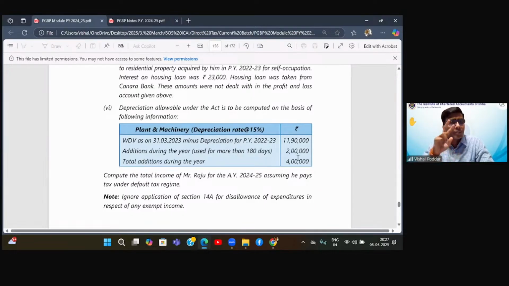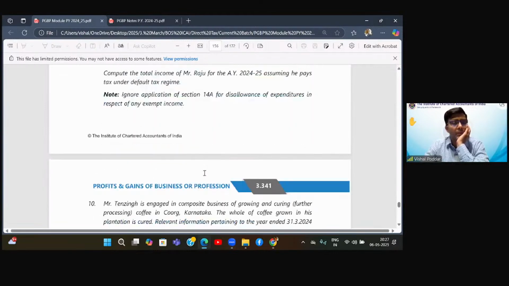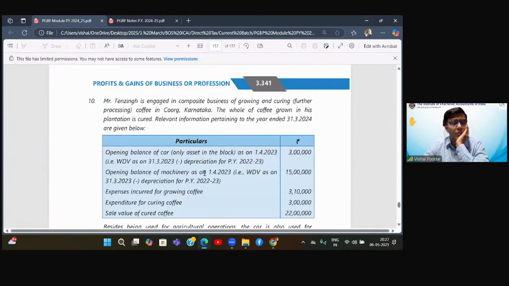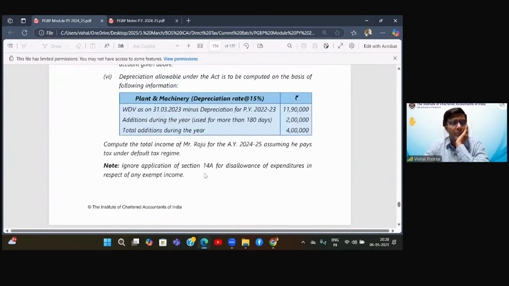2 lakhs, which is half, 7.5%. Balance amount, which is 13 lakhs 90,000, full depreciation, which is 15%. Add both these amounts. Ask, I'll answer you. Just give me some time. Tell me, students, the amount for depreciation. Okay, 223,500. So total, half plus full, right?